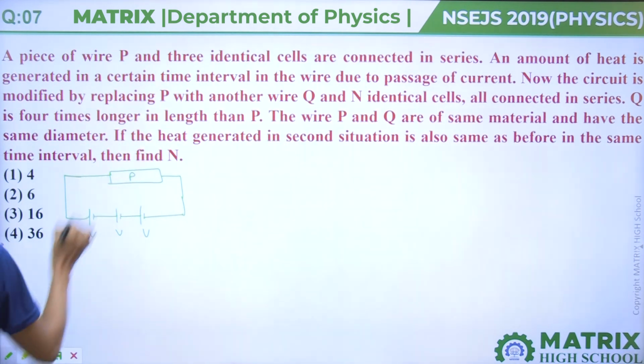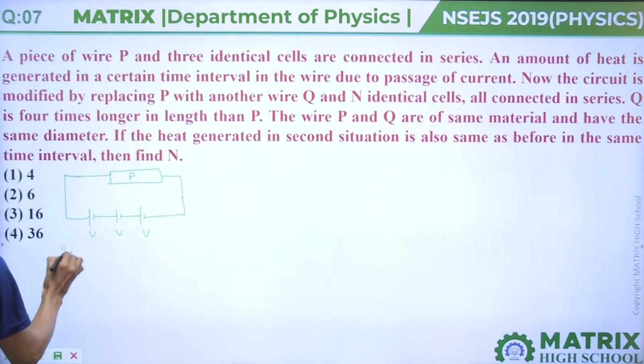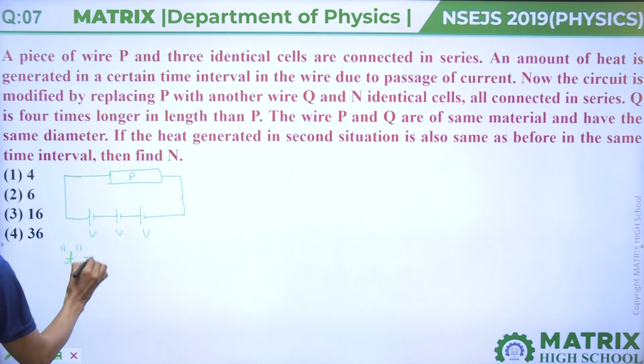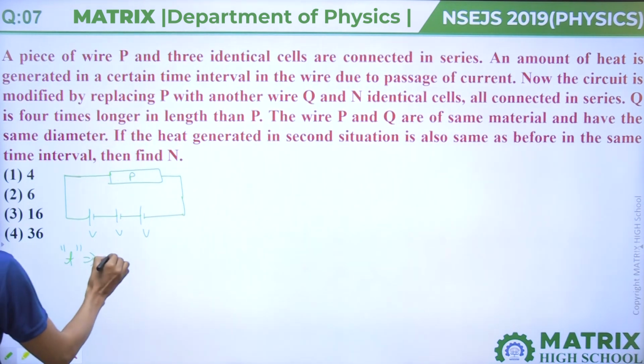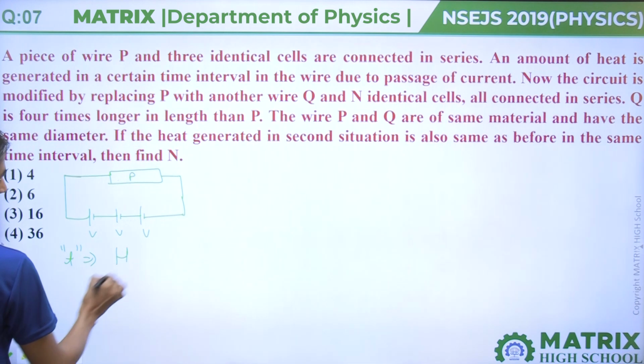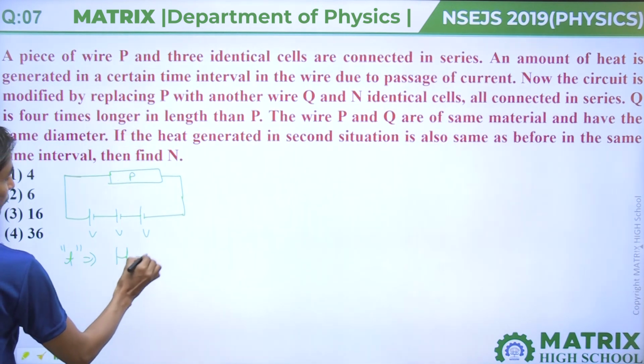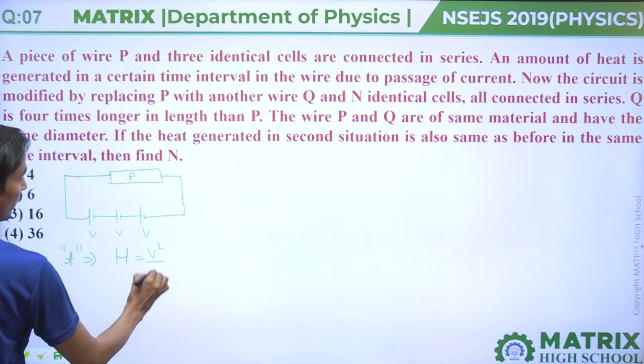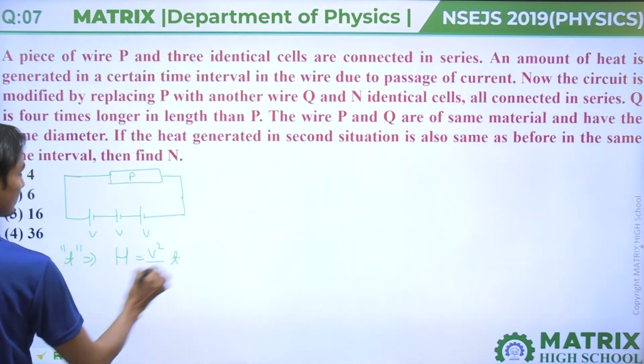In this time t, the heat generated we call H, and H is V square upon R into t.